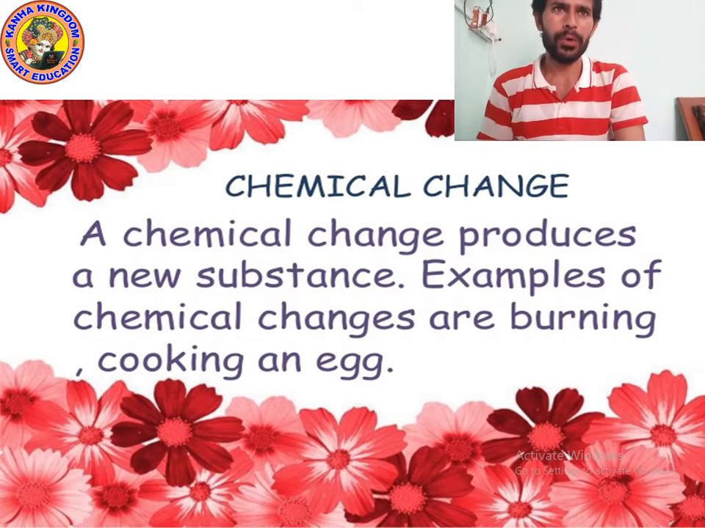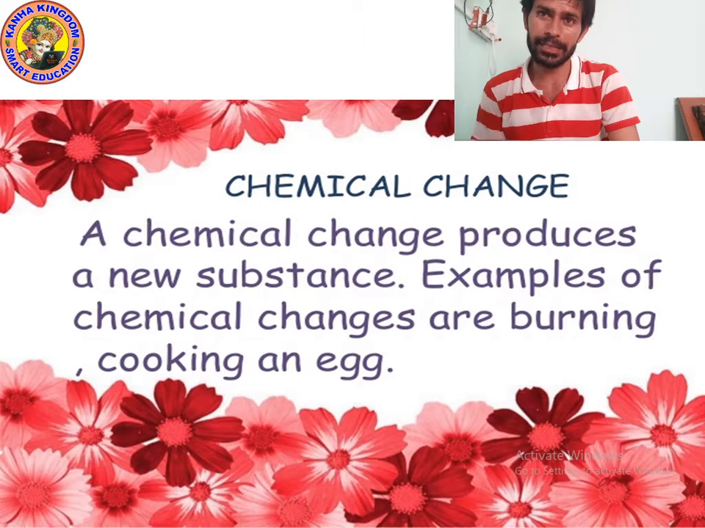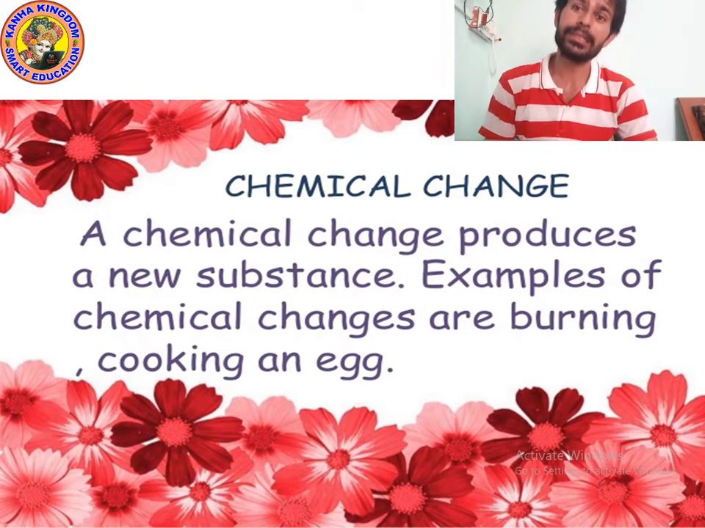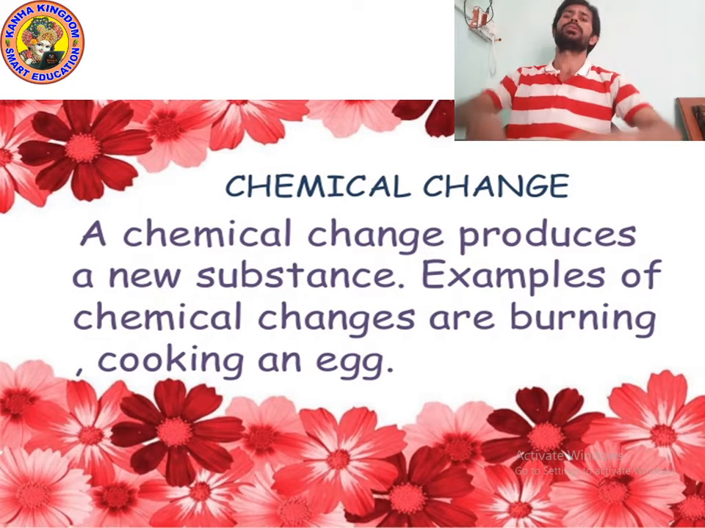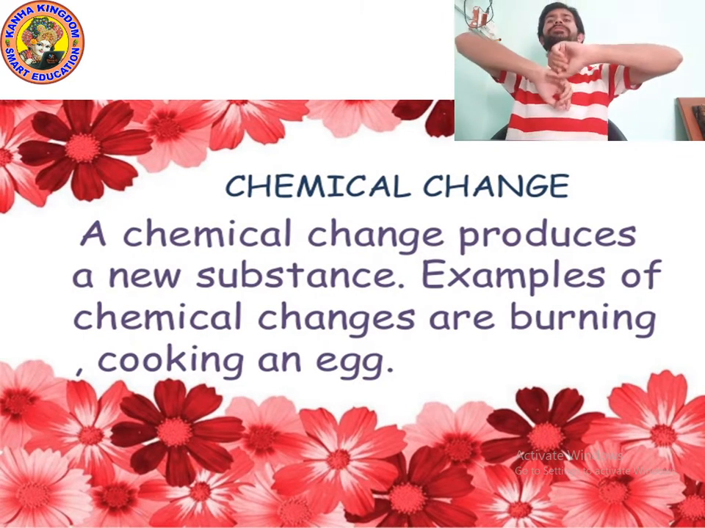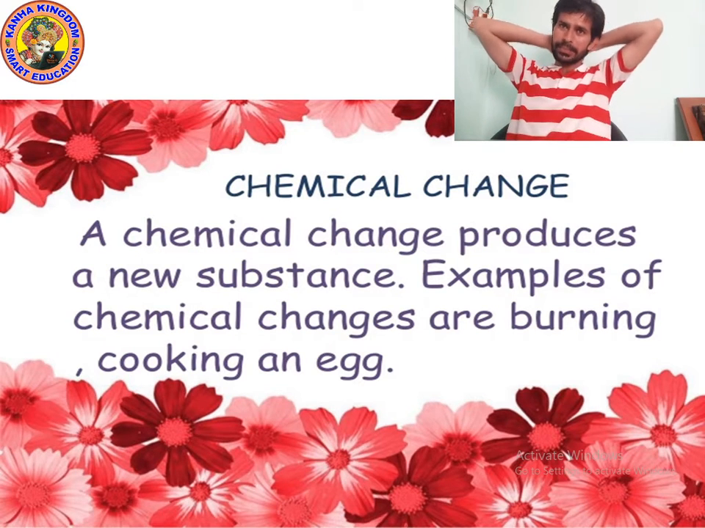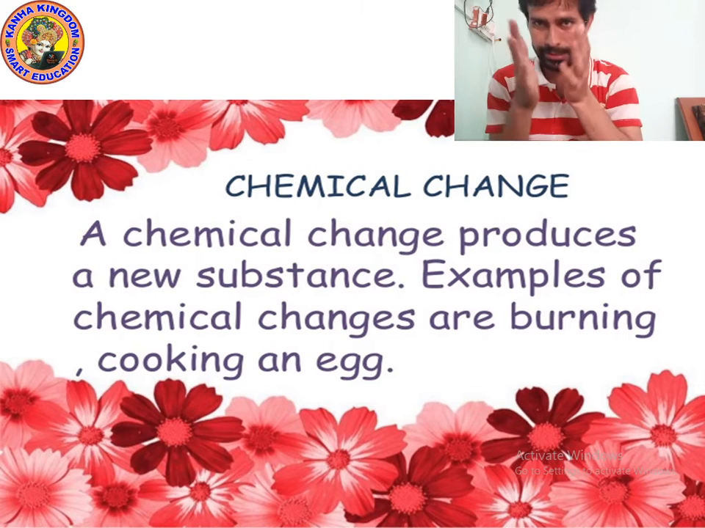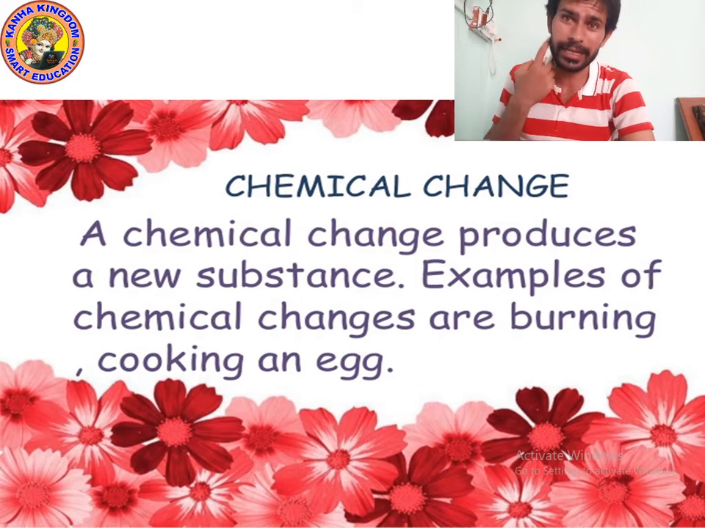Now we will study physical changes and chemical changes. First of all, we will study chemical changes, then we will study physical changes, then we will see the differences also, because it is very important to understand the differences. So, as you can see, kids, a chemical change always produces a new substance. An example of chemical change is cooking an egg.